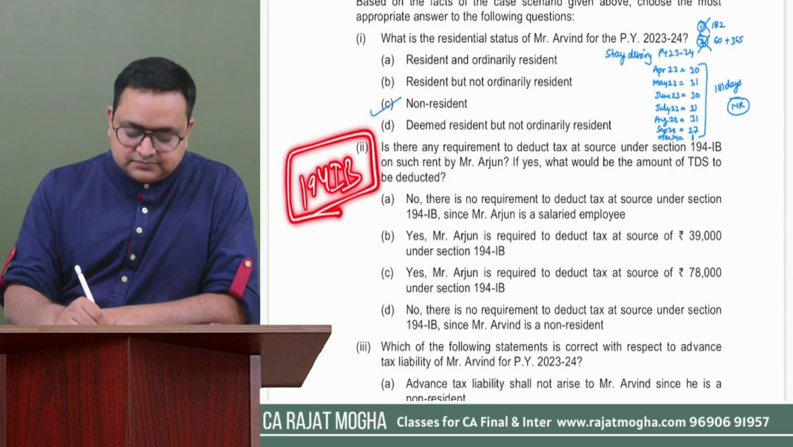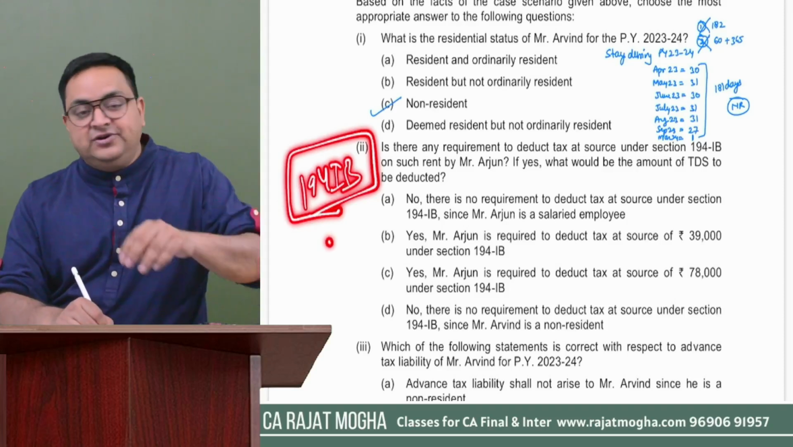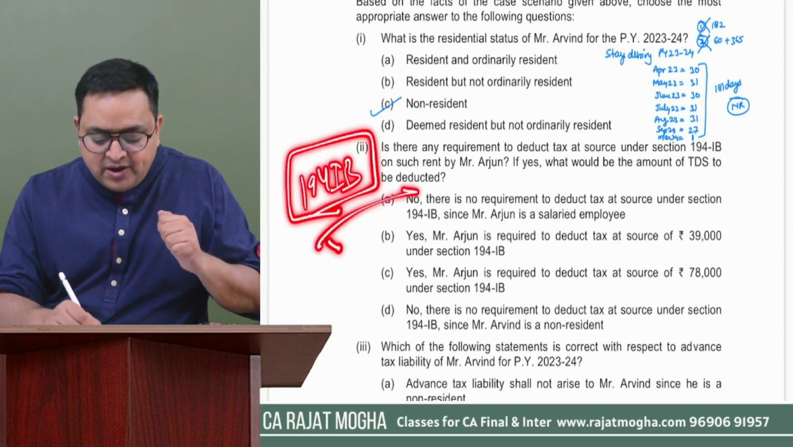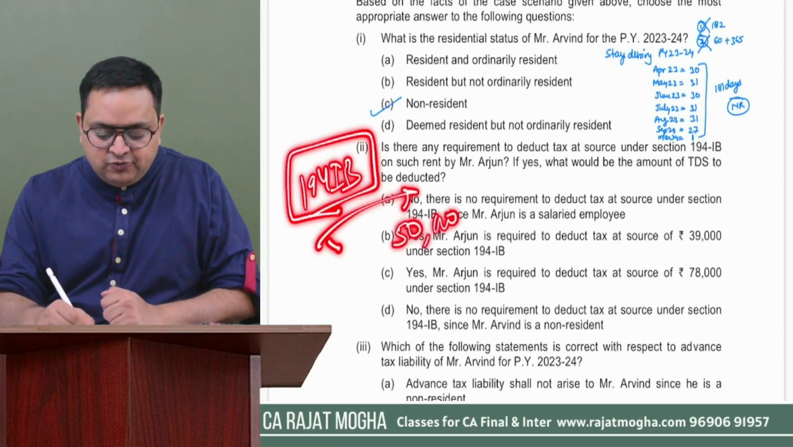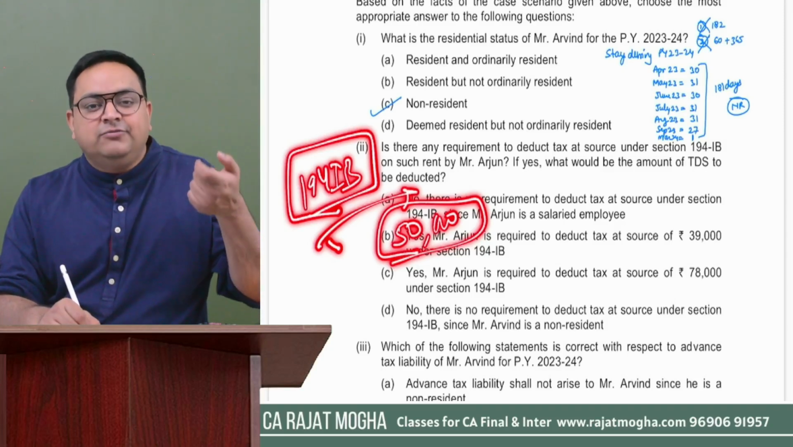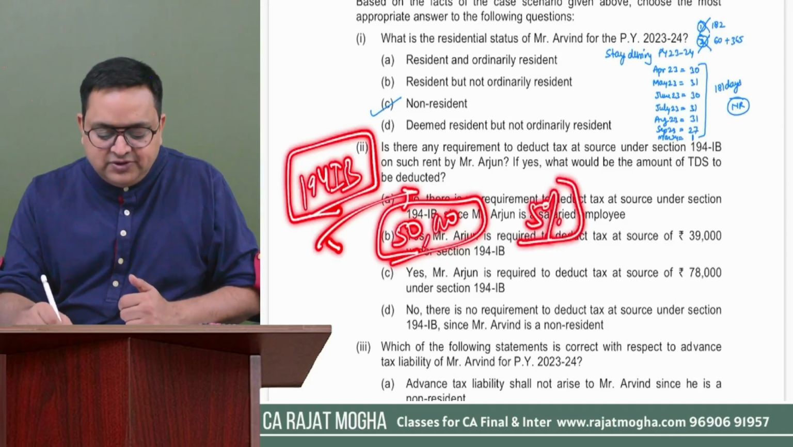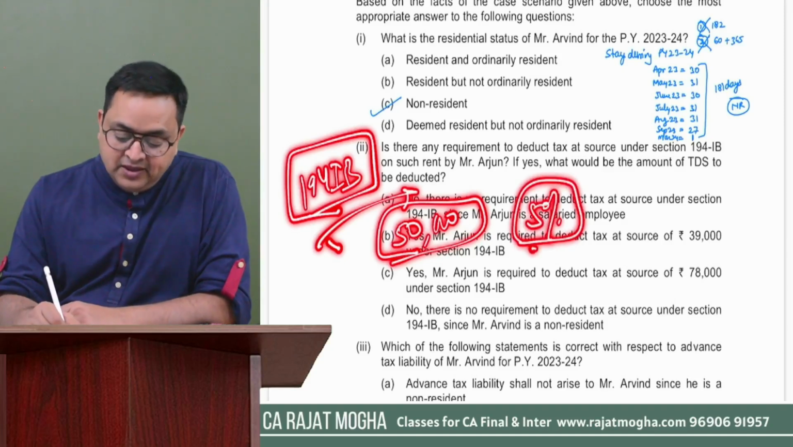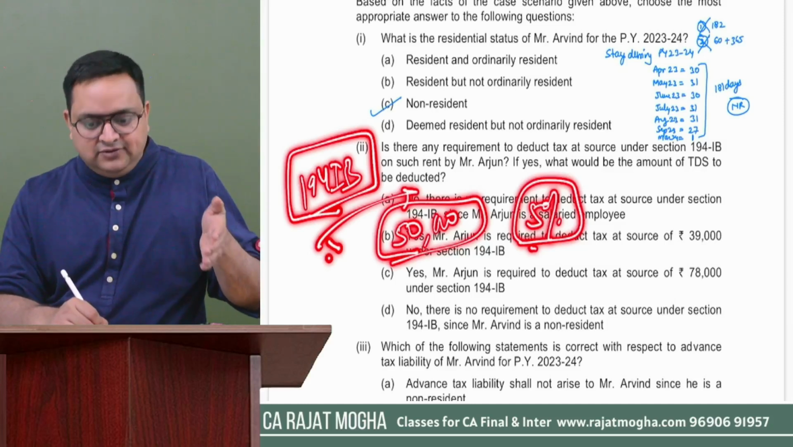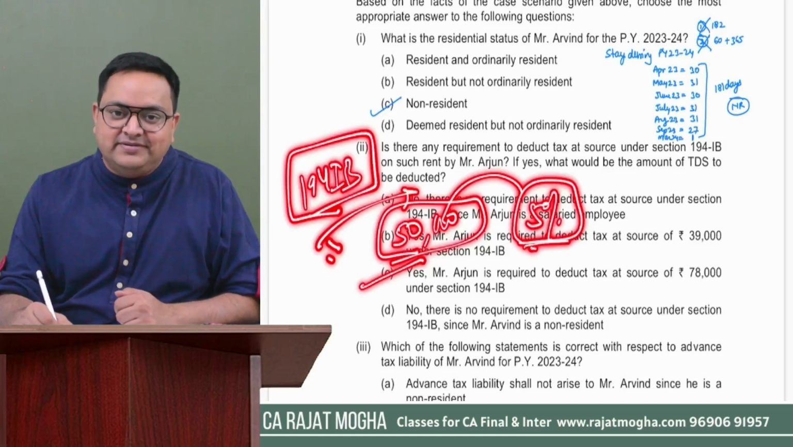194IB says that if you are not covered under 194I, yes, Arjun is not covered under 194I, the tenant is not covered under 194I, and if you are paying rent which is more than 50,000 rupees per month or part of the month, then you should deduct TDS at a rate of 5%, right? So here, Arjun is paying rent. How much was the rent? 65,000, I think. So it is more than 50,000. So he should deduct TDS at a rate of 5%.